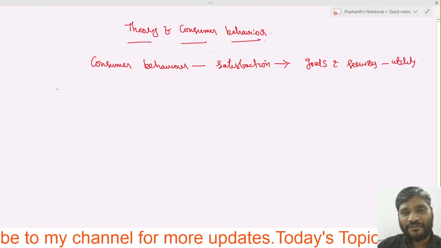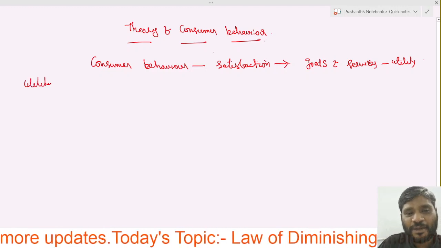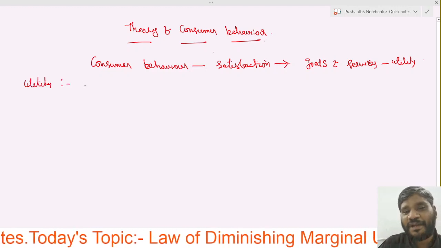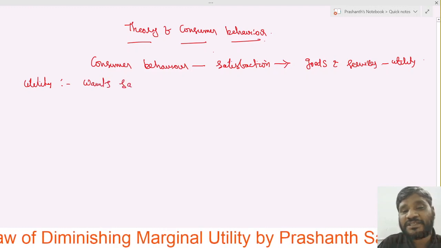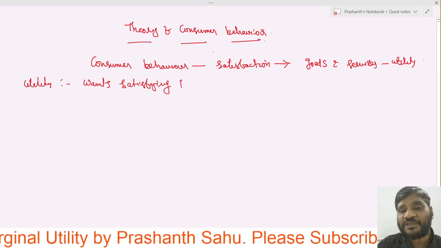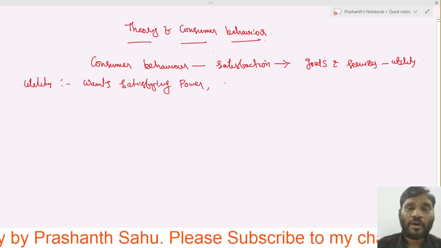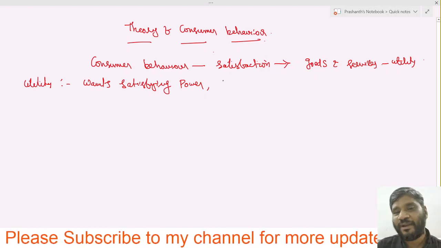Right. So in the previous topic I discussed what this utility is. Remember? It is the power or capacity to satisfy human wants.